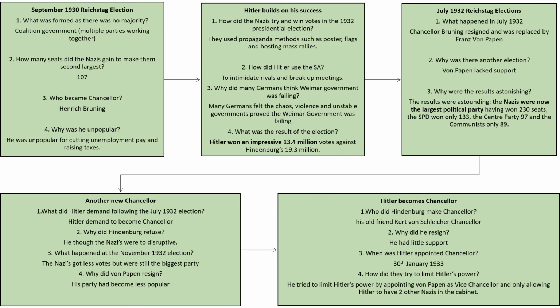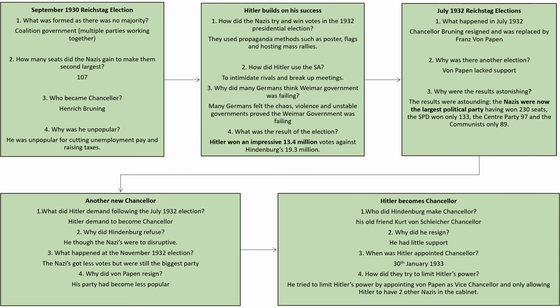At that point, President Hindenburg goes to an old friend called Kurt von Schleicher, and he made him Chancellor. Schleicher almost immediately resigned because he realised he didn't have any support, so he would basically be powerless. And due to that, Hindenburg appoints Hitler Chancellor on the 30th of January 1933.